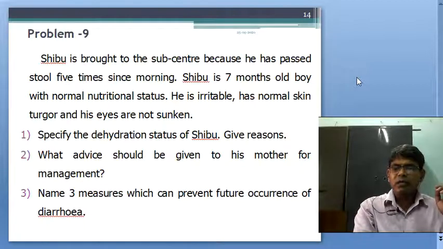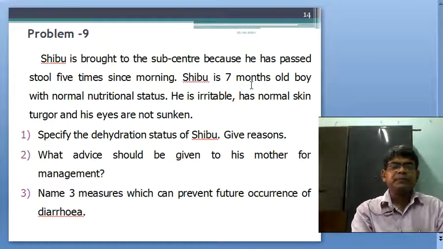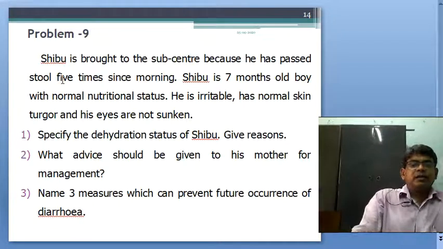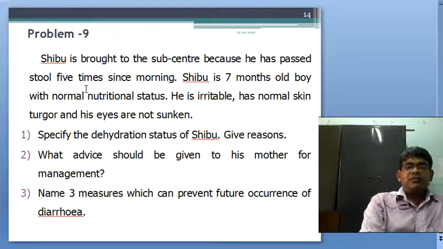Now, next to problem number 9. Shivu was brought to the sub-center because he has passed stool. Okay, diarrhea, dehydration: stool 5 times this morning. Shivu is 7 months old. Exclusive breastfeeding is over, 6 months is over. With normal nutritional status, he is irritable.